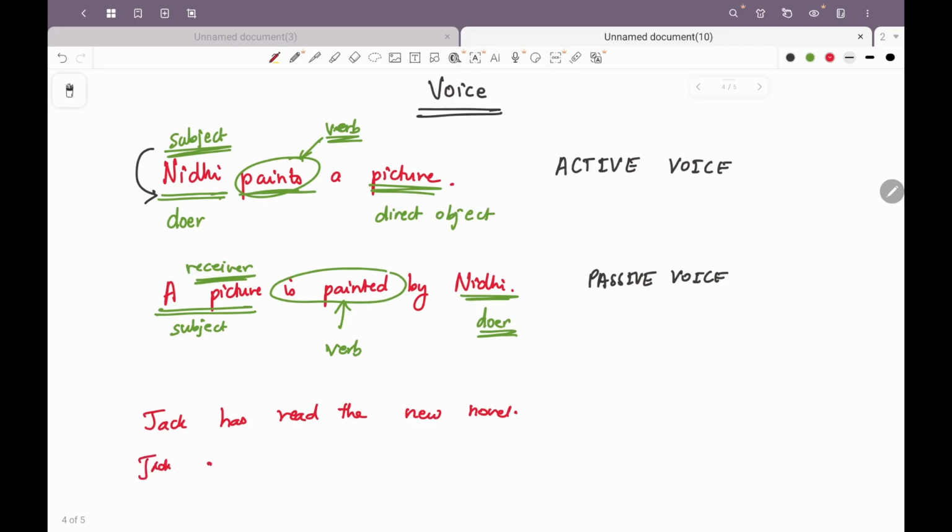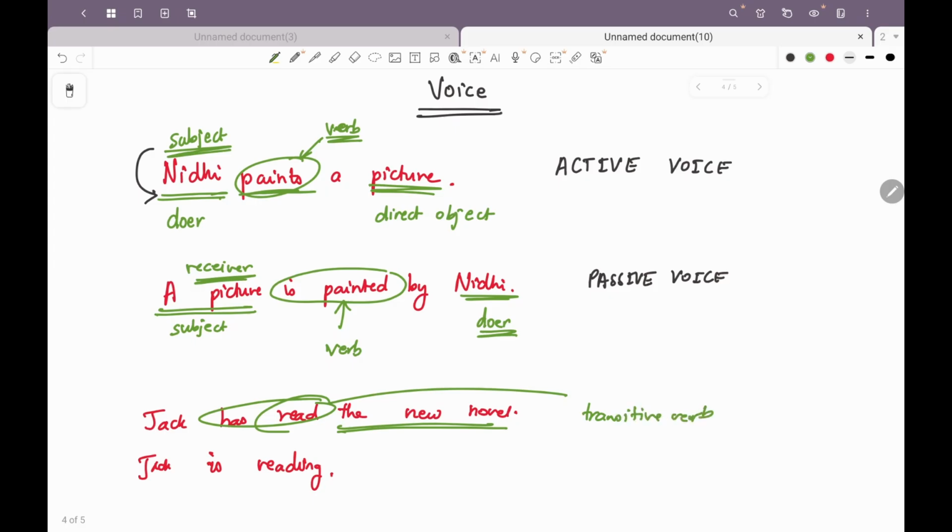Jack is reading, right? So in the first case we have a direct object, which means has read is a transitive verb, right? Whereas Jack is reading is an intransitive verb.